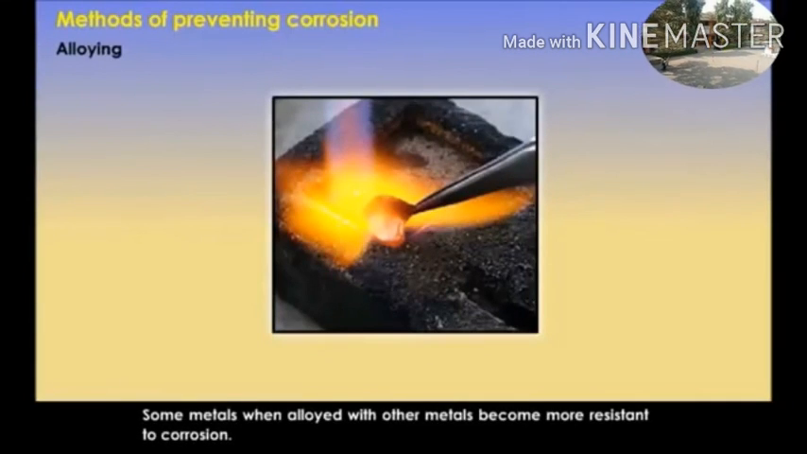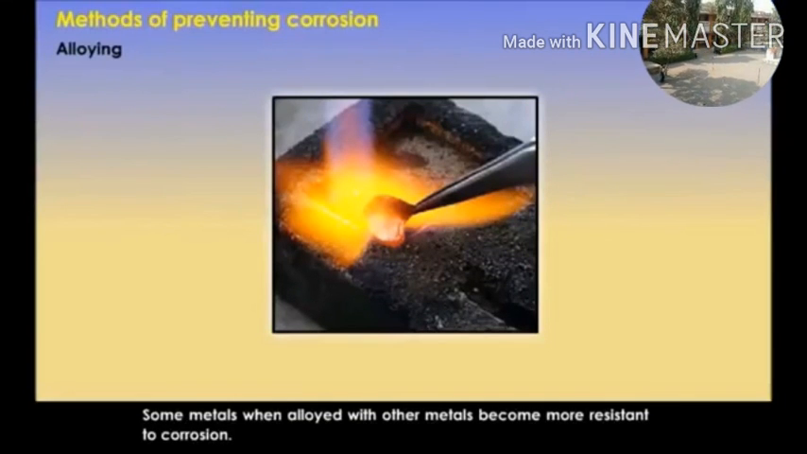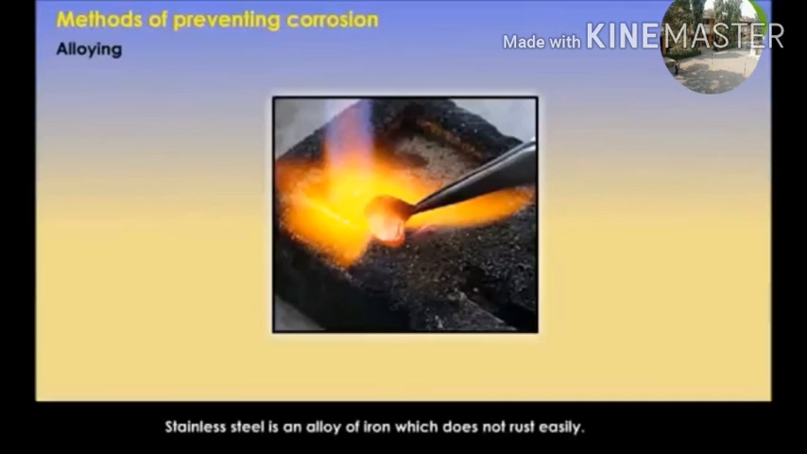Alloying. Some metals, when alloyed with other metals, become more resistant to corrosion. Stainless steel is an alloy of iron which does not rust easily.